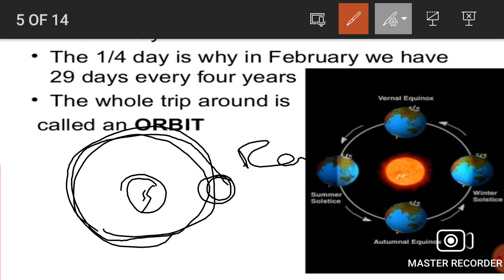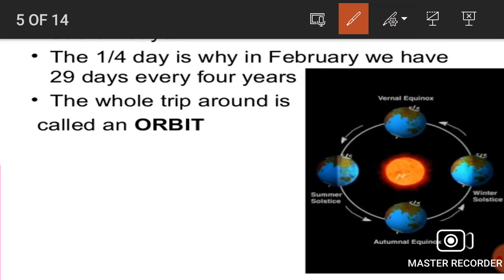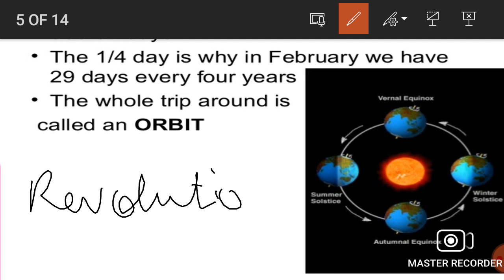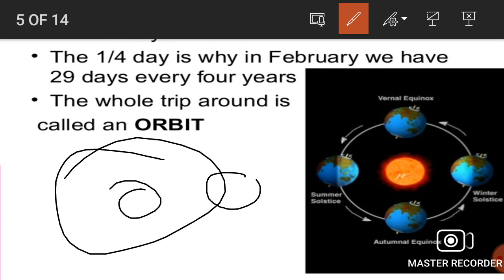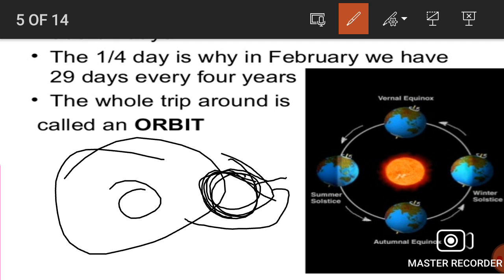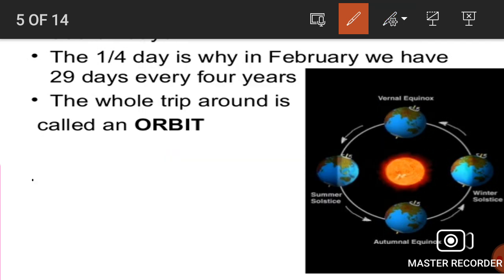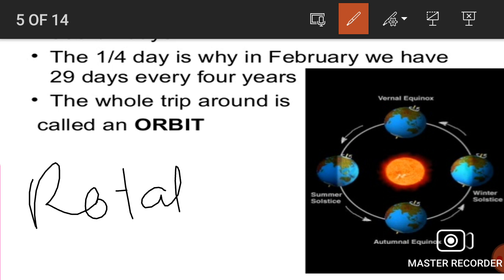That process is called revolution. And when the earth is moving on its own axis, it is turning. That process is called rotation. That rotation causes day and night.